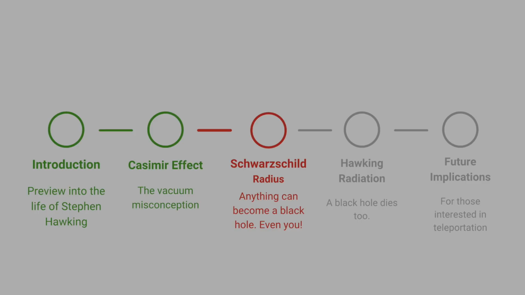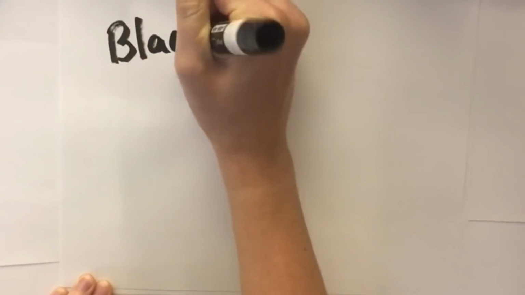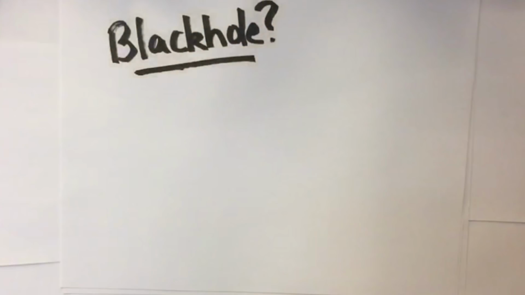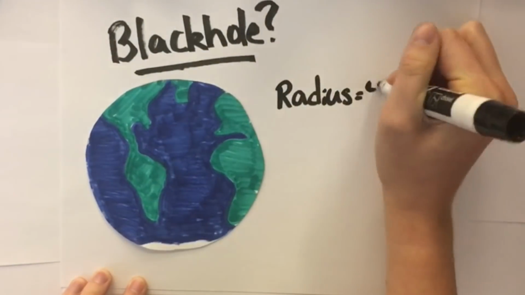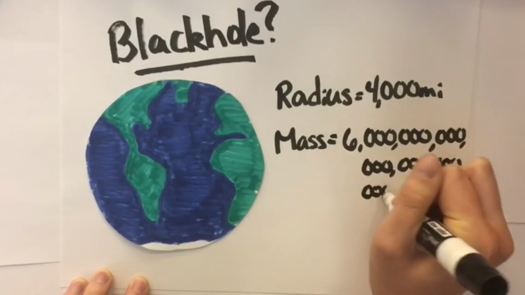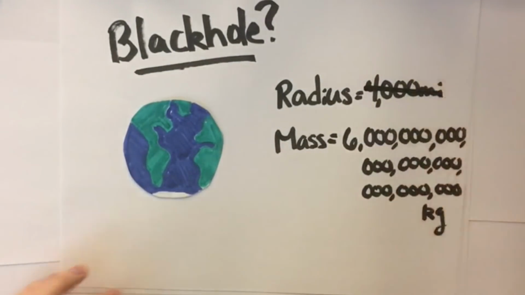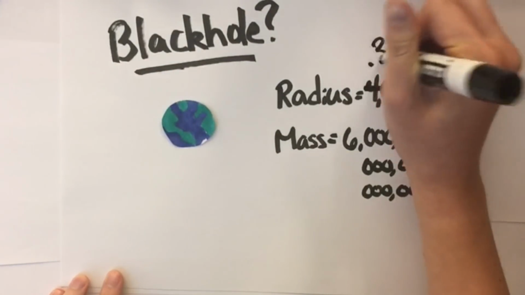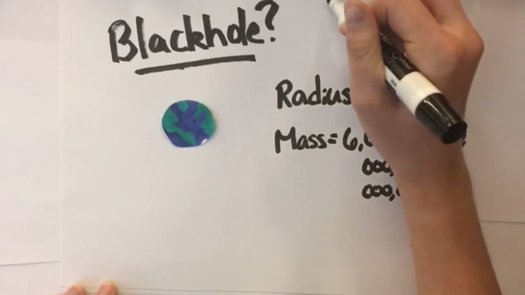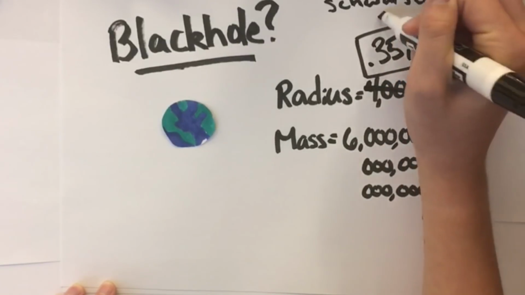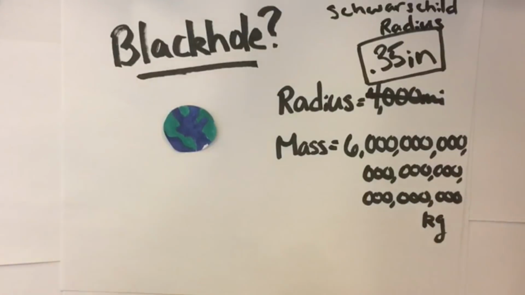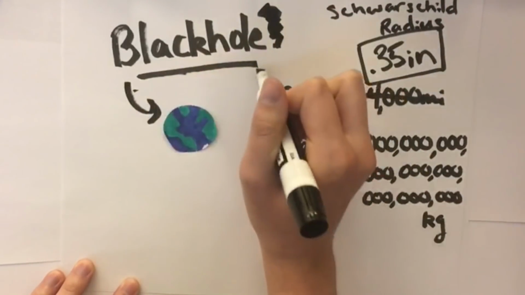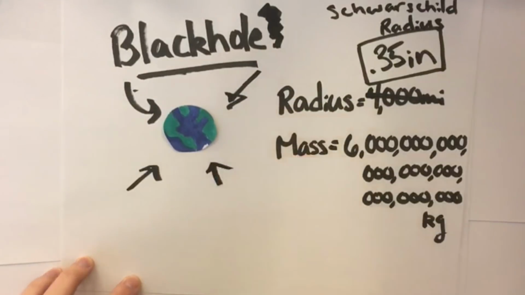Now let's see how a black hole is created. Anything can be a black hole. You heard that right. Yes, any material can become a black hole if it can be compressed to a small volume, at what is called its Schwarzschild radius. Let's take the Earth for example, which has a radius of 4,000 miles and a mass of 6 × 10^24 kilograms. Now, if the Earth were to shrink to 3.5 inches, which is its Schwarzschild radius, then the density of the material would become very high since the mass has not changed but the volume has decreased. This high mass density creates a rupture in space-time and causes a strong gravitational pull and makes Earth a black hole. The good news is that this cannot happen to the Earth, but massive stars about 1,000 times bigger than our Sun can slowly die out and become a black hole.